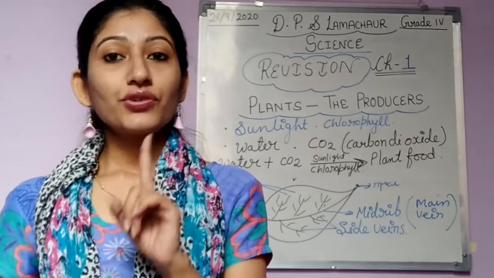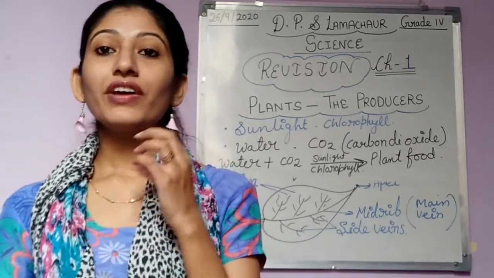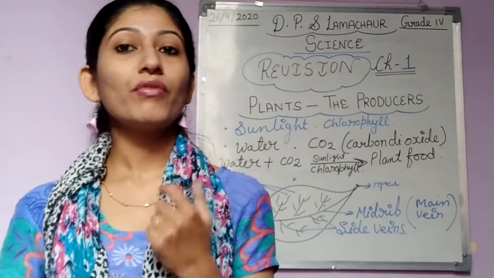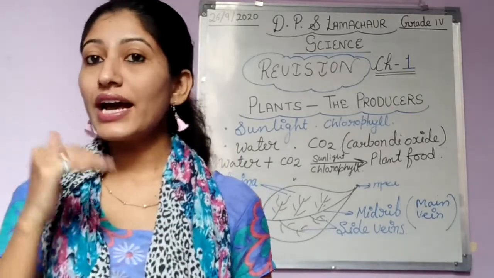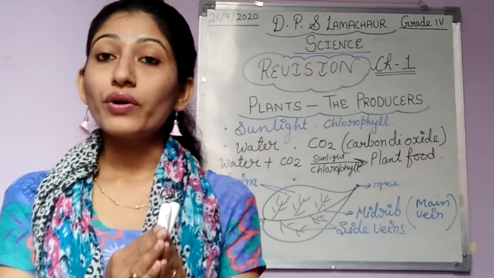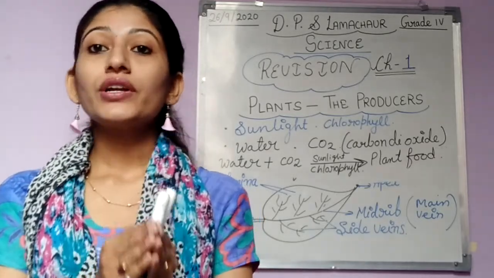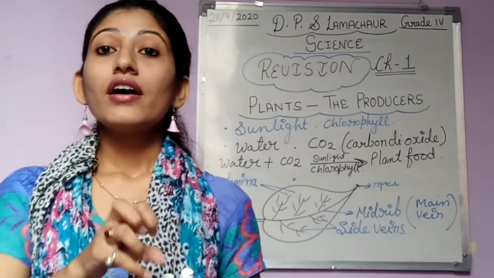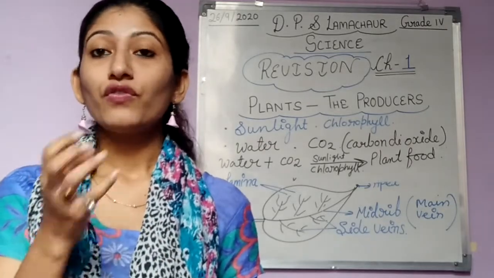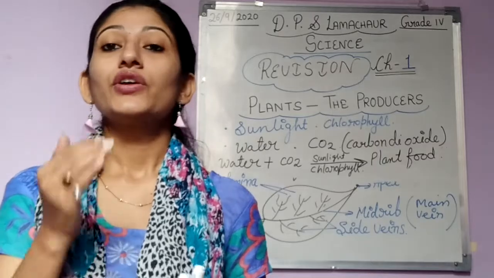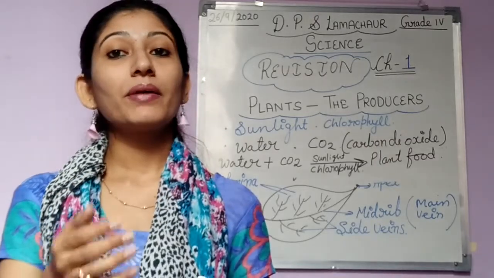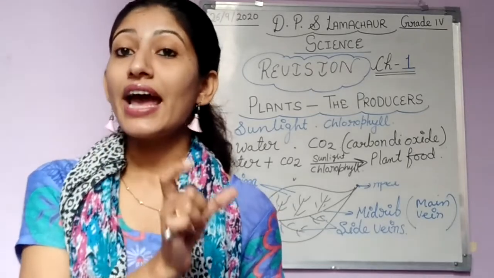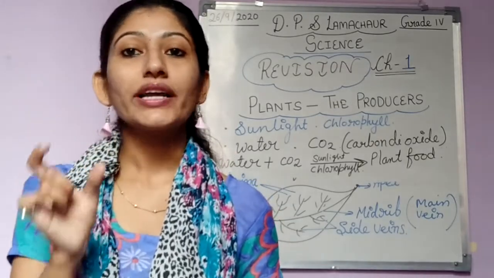So students, I have explained you that when plants prepare their food, they prepare their food in form of glucose and they utilize it. The food which is not utilized by plant and it is stored for later use, वो फूड जो प्लांट्स यूटिलाइज नहीं करते और अपने में रख लेते हैं ताकि वो बाद में उसको यूज कर सके, दैट फूड इज कॉल्ड स्टार्च.